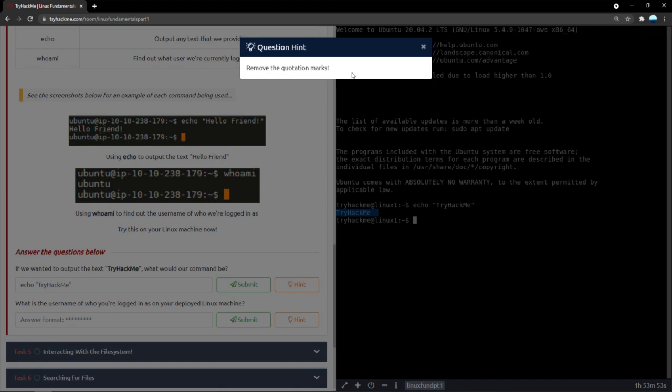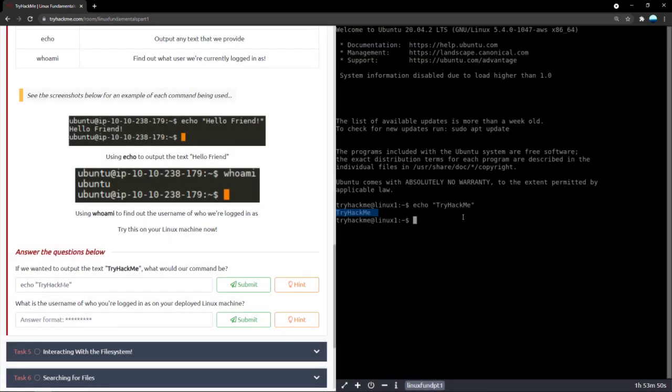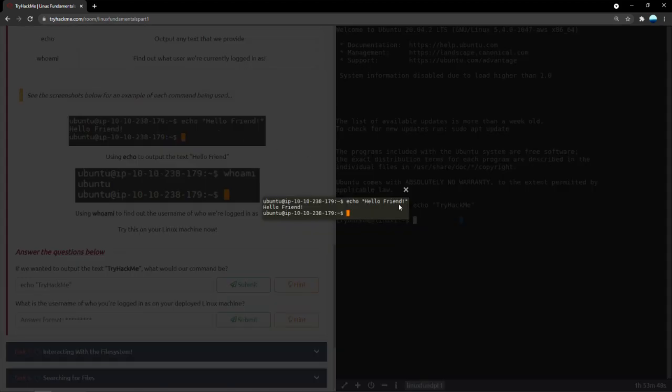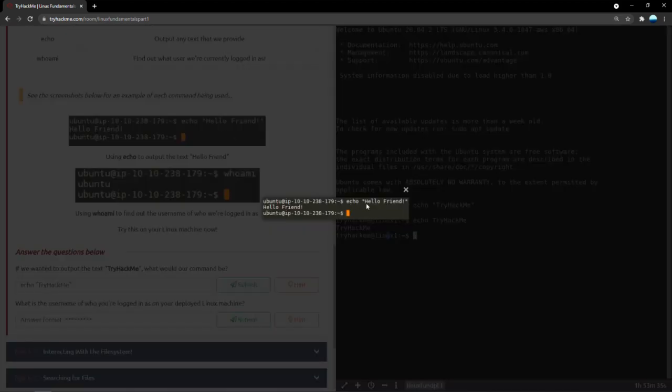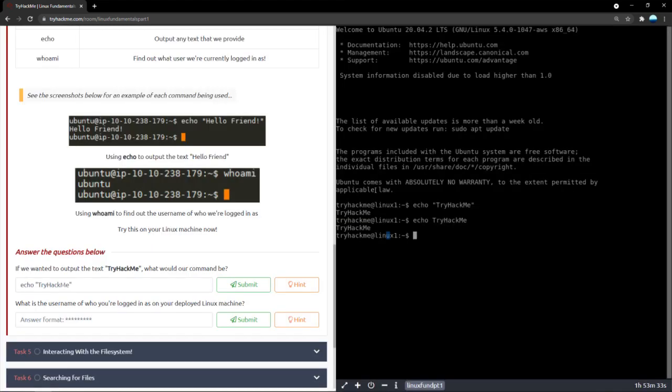So, we have to remove the quotation marks. Now, what we saw in here with the echo, if we were to echo it without the quotation marks, it would still come out the same. The reason we put in quotation marks is because if there are some inputs with special characters, for example, this exclamation mark, or some dollar symbols or whatnot, these things are recognized as system syntax.